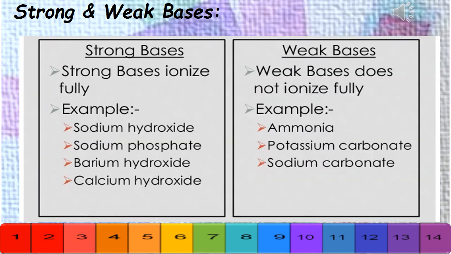Here is a list of strong bases and weak bases. We already know that strong bases ionize or dissociate completely. Examples: sodium hydroxide, sodium phosphate, barium hydroxide. They are the strong bases. Weak bases are ammonia, potassium carbonate, sodium carbonate, which do not ionize or dissociate completely in their aqueous solution.